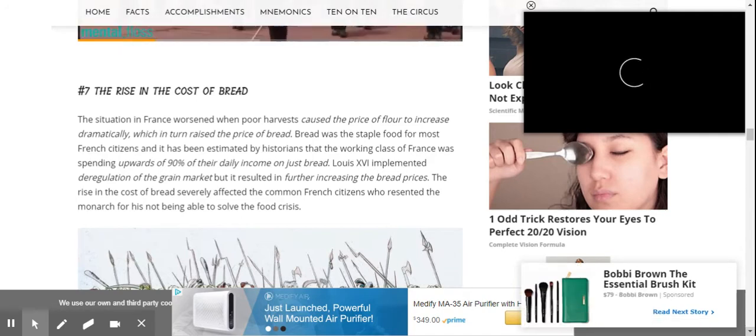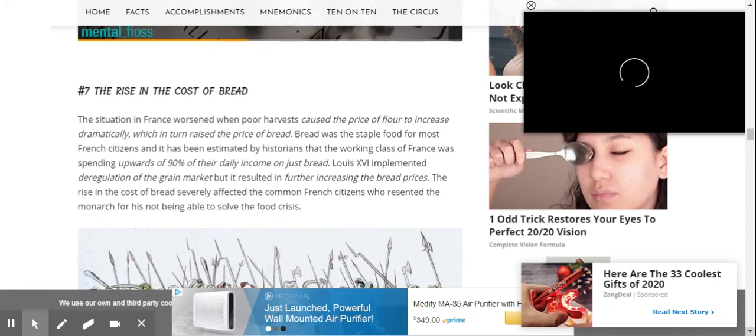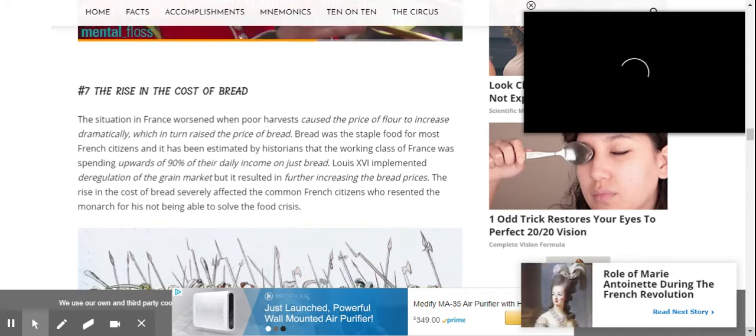Louis XVI implemented deregulation of the grain market, but it resulted in further increasing the bread prices. The rise in the cost of bread severely affected the common French citizens who resented the monarch for his not being able to solve the food crisis.